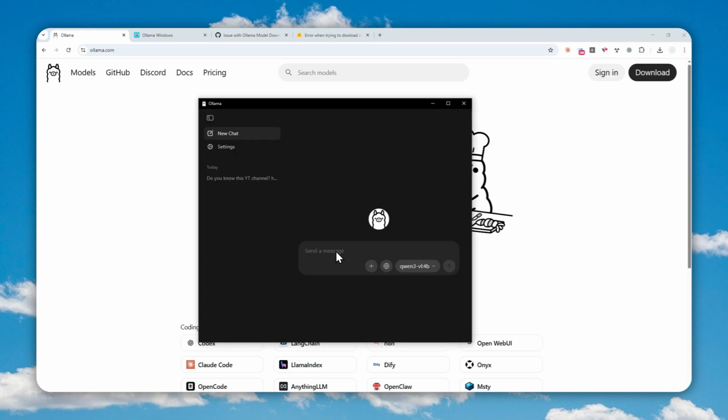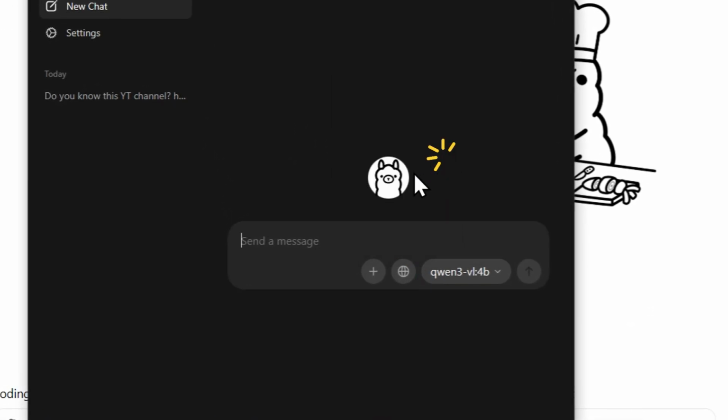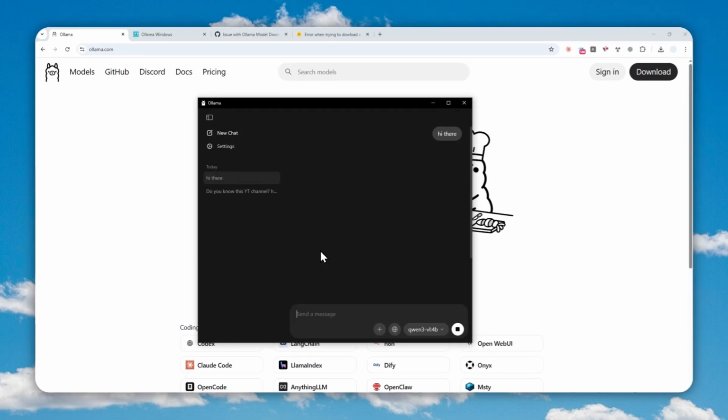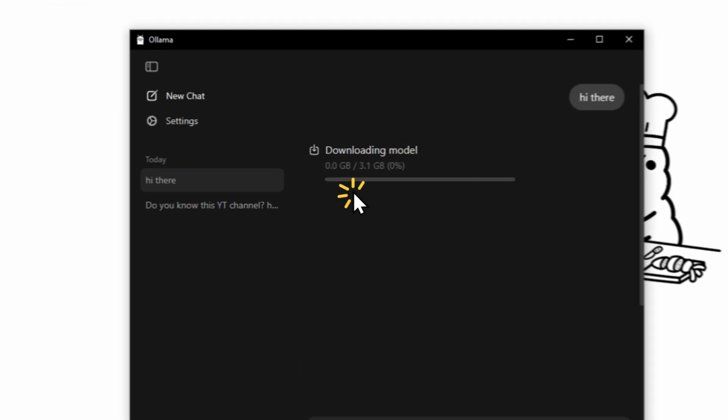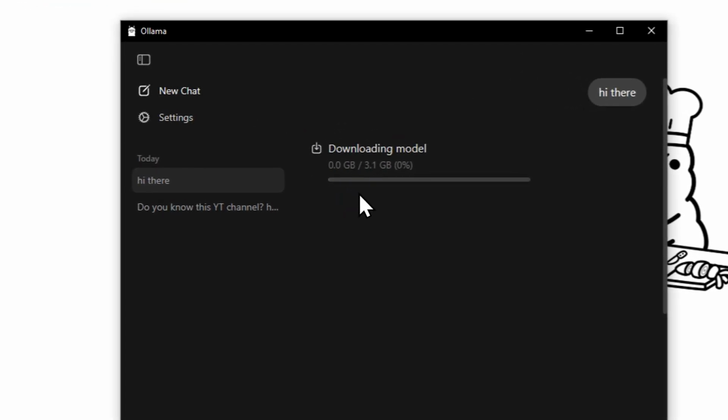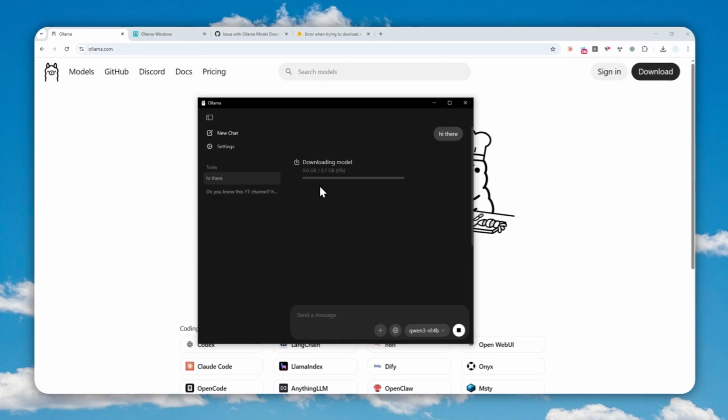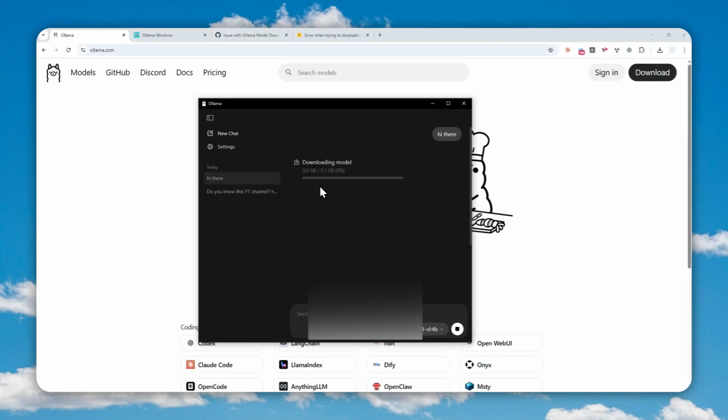So basically, if you want to download the model, you have to first, of course, select the model, and after that, you have to send a message, let's say a greeting like, hi there. Just wait for it. And there you go. Now the model is being downloaded onto my computer. So you have to trigger the chat first before the model would start downloading onto your device. This is just really annoying.